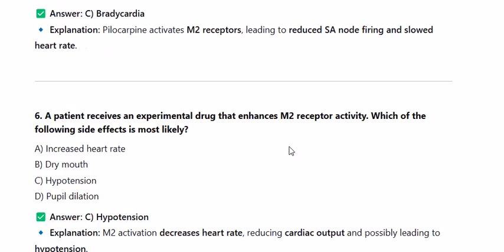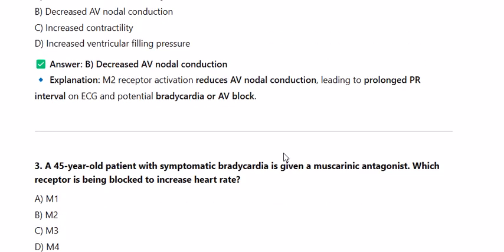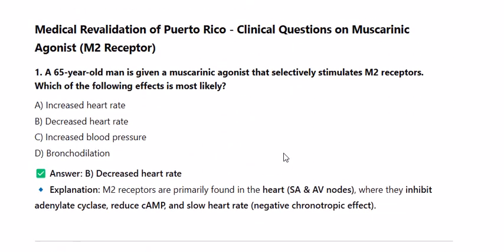Medical revalidation of Puerto Rico. Clinical questions on muscarinic agonist, M2 receptor.